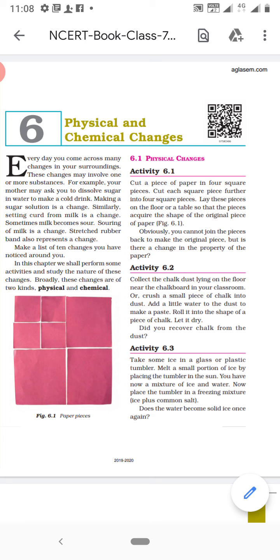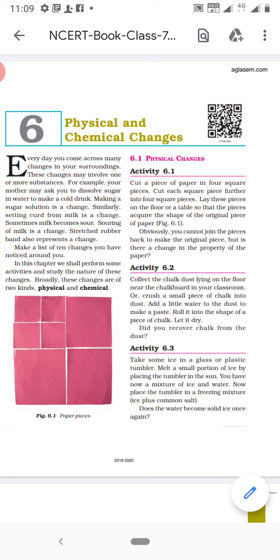State means what? Liquid to vapor, vapor to liquid, liquid to solid. There are 3 states of matter: liquid, solid, and gas. In all these things, we are watching the change, and that change is in shape, size, color, and state of a substance. So, a change in which a substance undergoes a change in its physical properties is called a physical change.